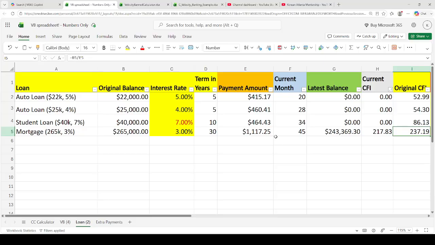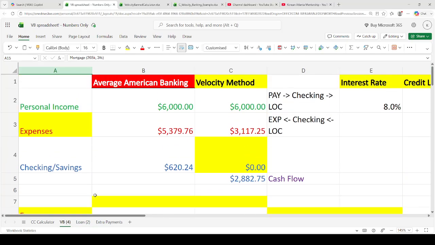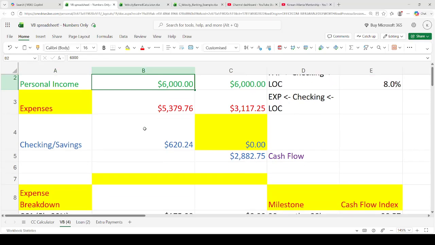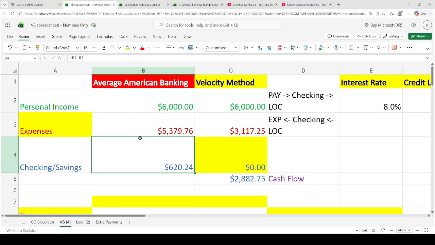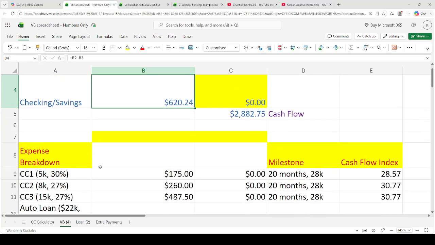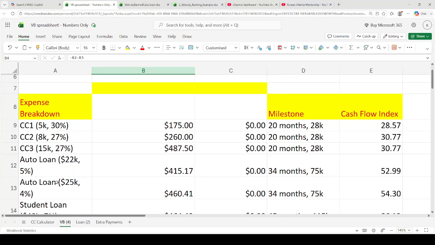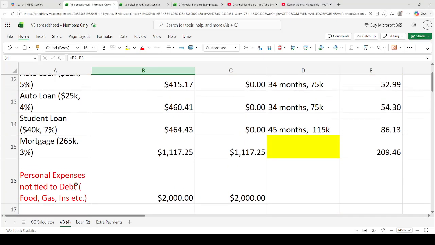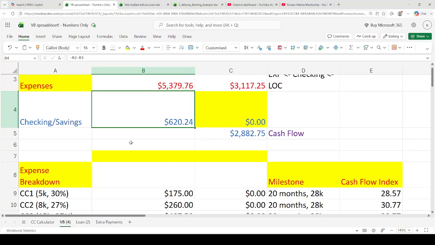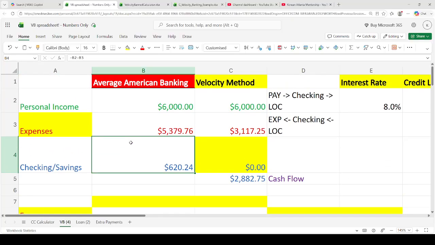We have two ways that we can pay off. One is just extra payments, and the other one is still use a line of credit. Now, why use a line of credit? Well, one reason why we want to use it is because we want to prevent the segregation of income. So why is it that when we first started, we had all this money and then just such little money left over? Is because our income got split all over the place, like we had all these debts, and then we're taught that we put the leftover in our checking and savings.